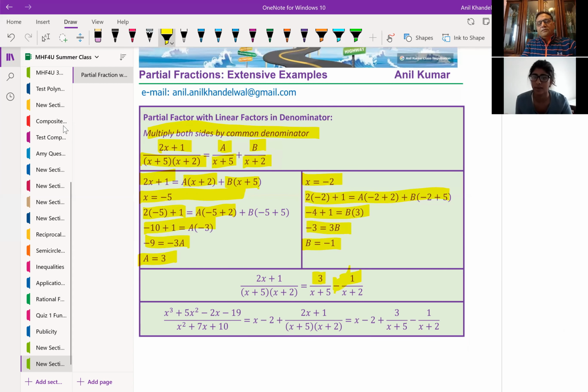And then substitute it back into the final answer. So combine both these solutions, correct? So we began with a cubic divided by the quadratic, which gave us a linear factor plus the two partial rational expressions as shown here. Do you see that? So that is how we could easily do all these questions, correct? Yes, that was the whole idea.